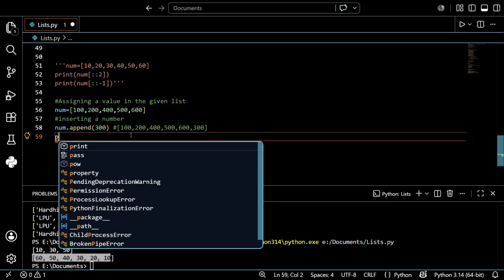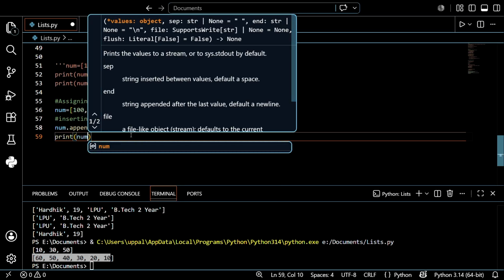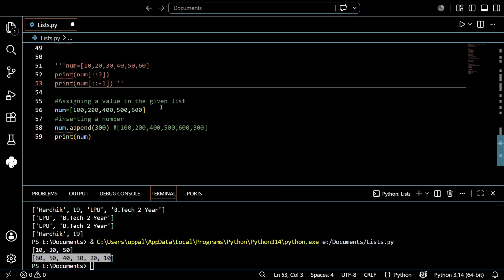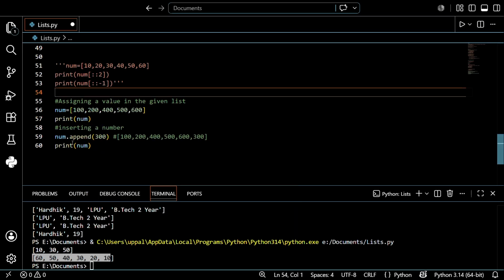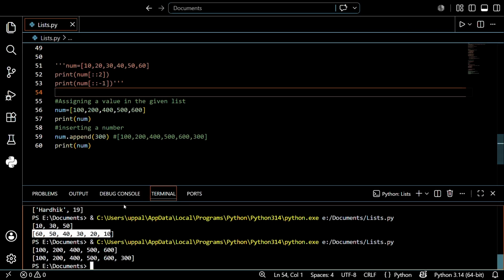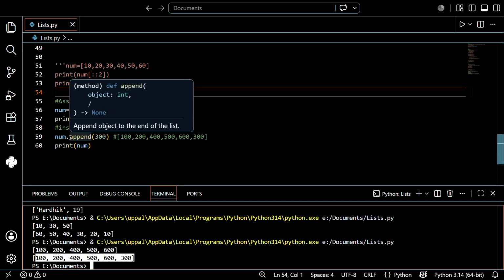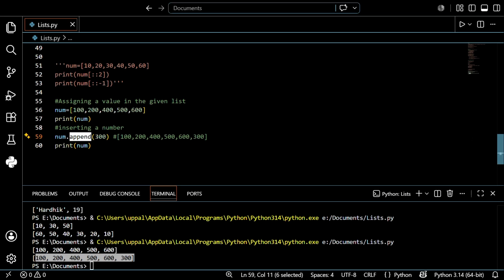Don't worry, it's easy. I just want to print that number again. Print of num. Let's see the difference. I want to show the difference between this num before and after. See, before inserting a number, the list is 100, 200, 400, 500, 600. And after inserting it, 100, 200, 400, 500, 600, 300. So if you use this append statement, we can insert a value at the end of the particular list. I hope you understand, guys.